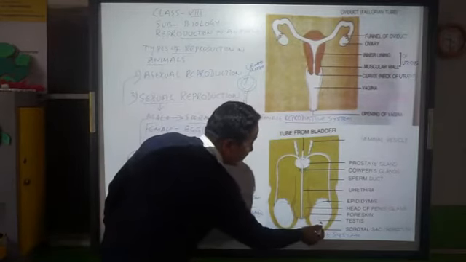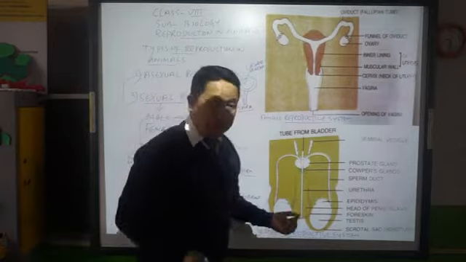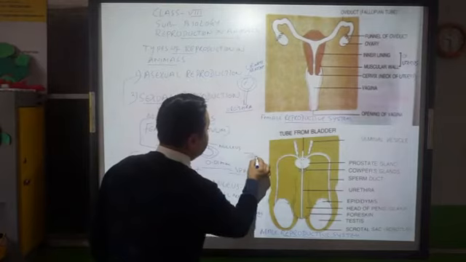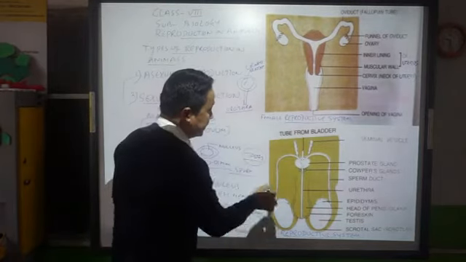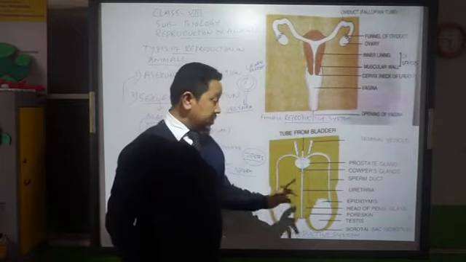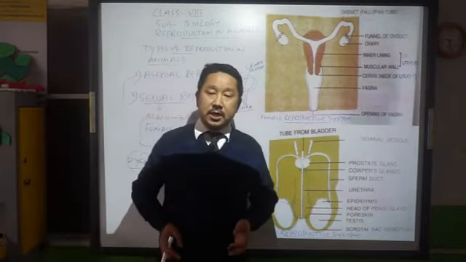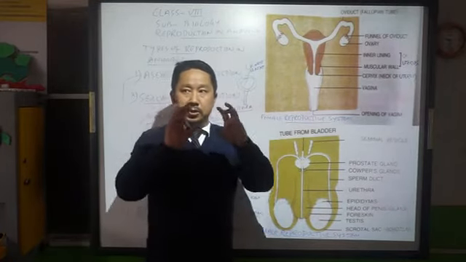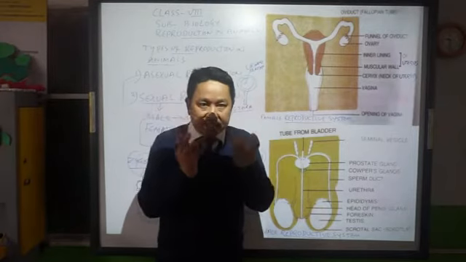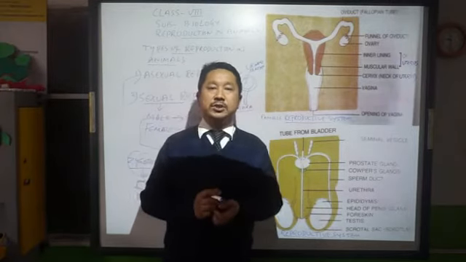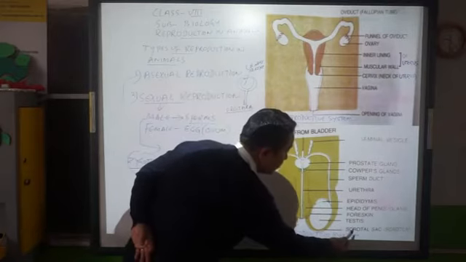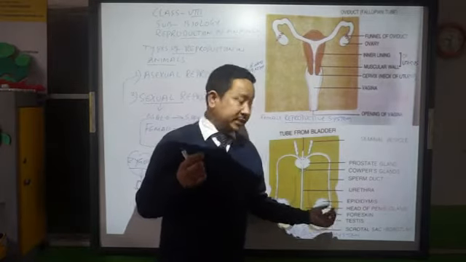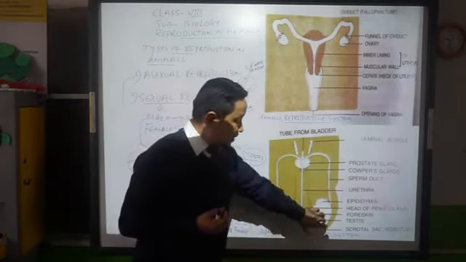This is called your testes. Even the male has got two testes. The singular is testis, and the plural is testes. There are two testes. They are in the abdominal region, just below the abdomen, and they are protected outside in a sac which is called the scrotum, or scrotal sac. This is where your testes are located.